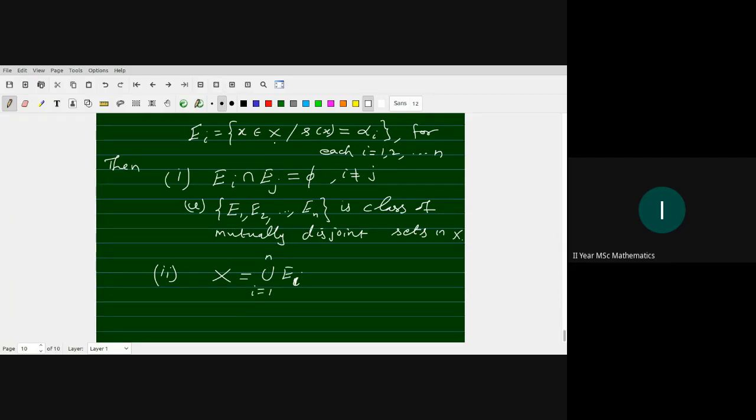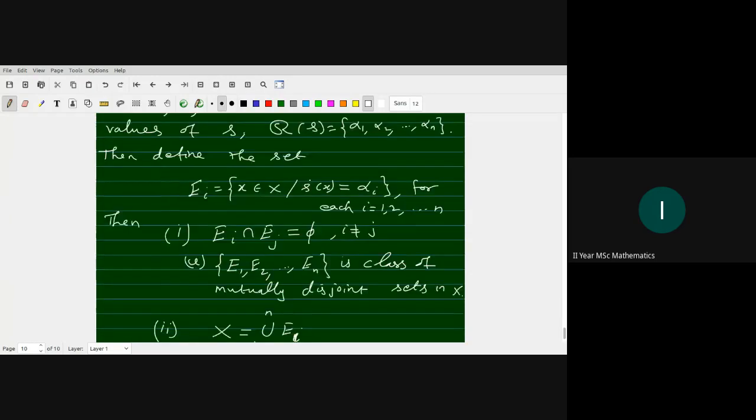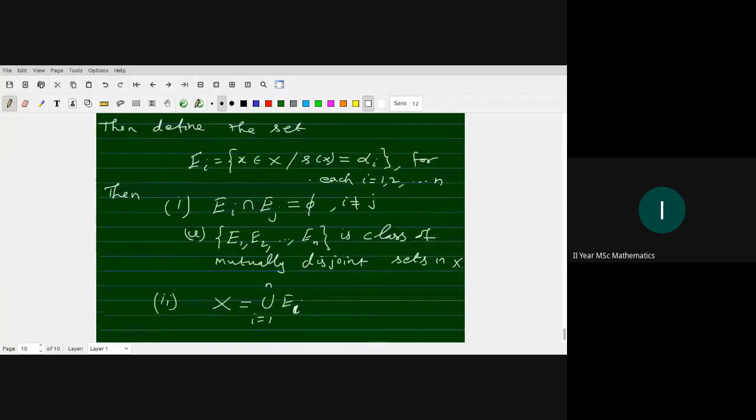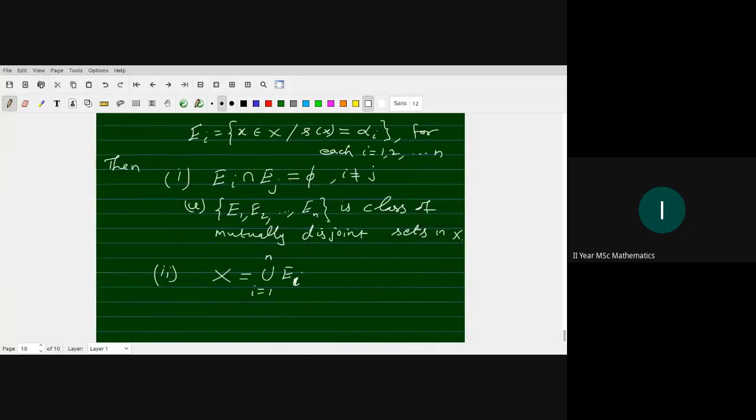Okay, so we have a partition of X. So every simple function on X creates a partition of X.